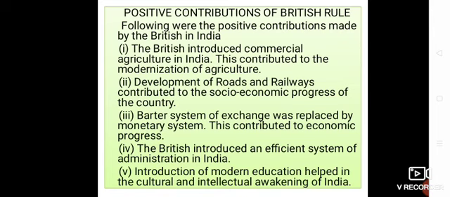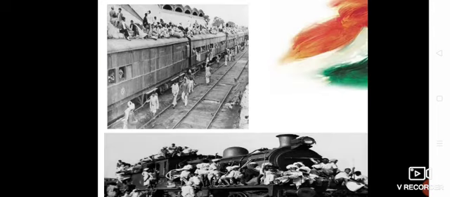By the time of India's independence in 1947, the impact of 200 years of British colonial rule was already showing on all aspects of the Indian economy. We already discussed all aspects. Clear?